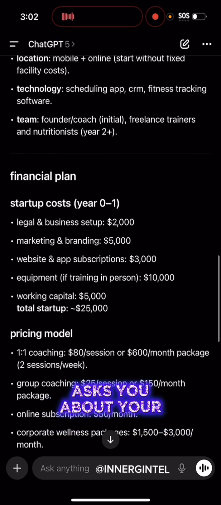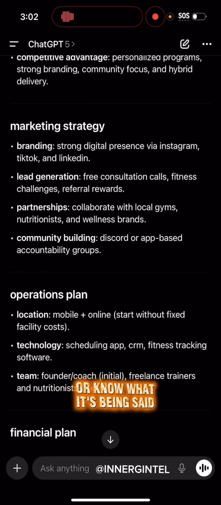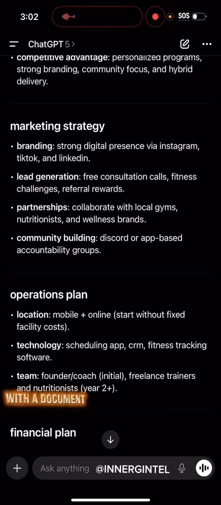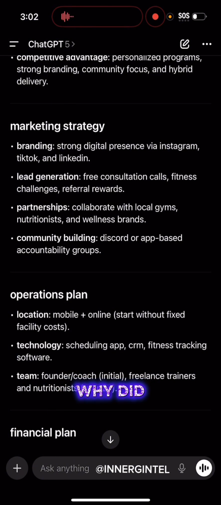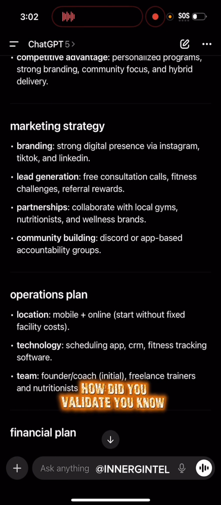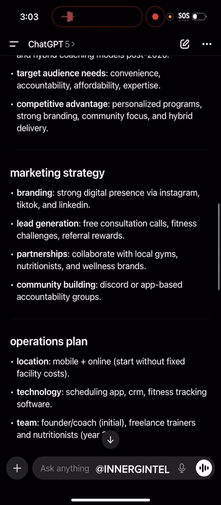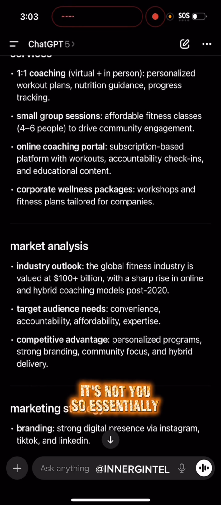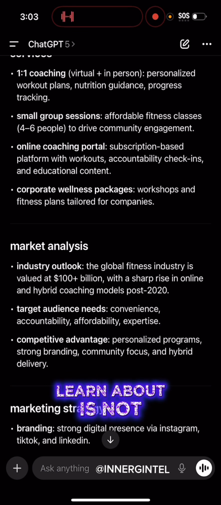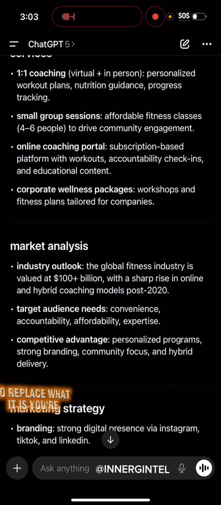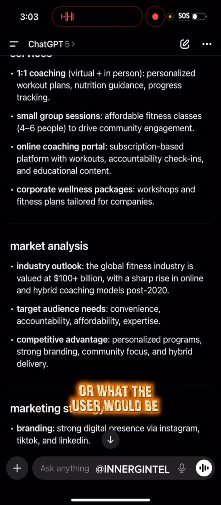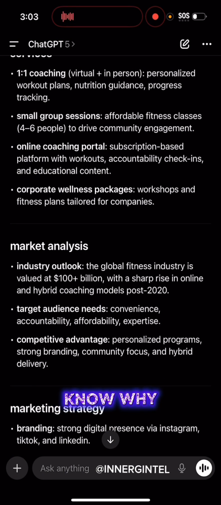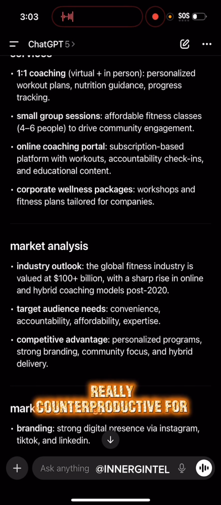So let's say somebody asks you about your plan. You probably won't even remember or know what is being said or why it's being said. So you kind of are stuck with a document, a plan that you don't know about. And you won't have the answers to why did you choose this pricing strategy? How did you validate the market analysis? It's not you. So essentially what I am teaching and want people to learn about is not using AI to replace what it is you're trying to do. This just replaced and gave an answer to what the user would be trying to do. But again, you don't know why, you don't know how. It is really counterproductive for your business.